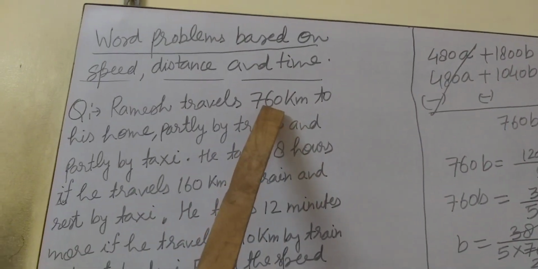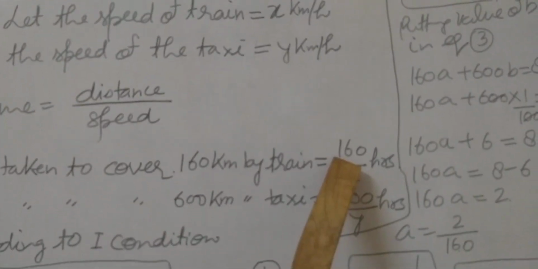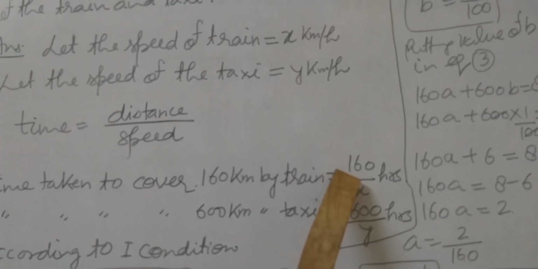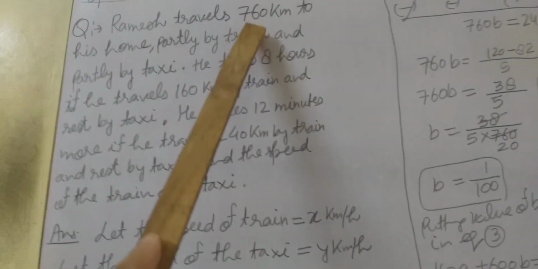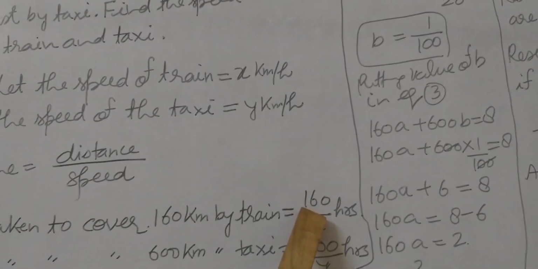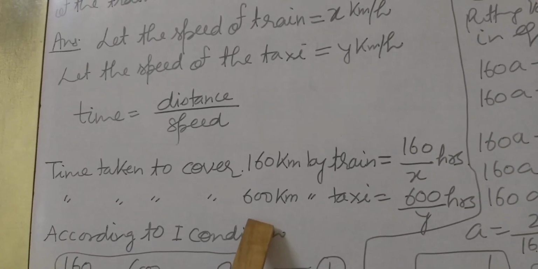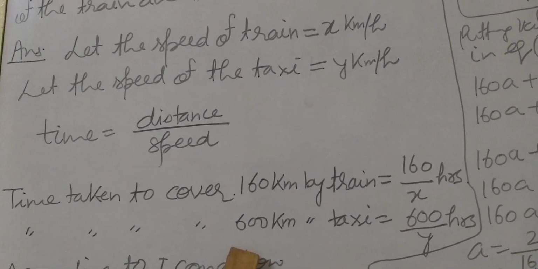Now students, the total distance covered you can see is 760. So 160 km has already been covered by train. So what about the rest of the kilometers? We have to subtract. So 760 minus 160 equals 600. It means Ramesh travels 600 km by taxi.